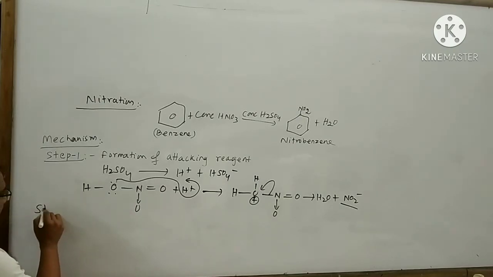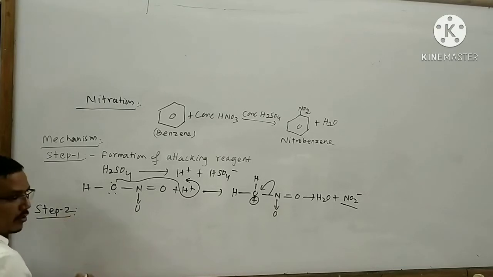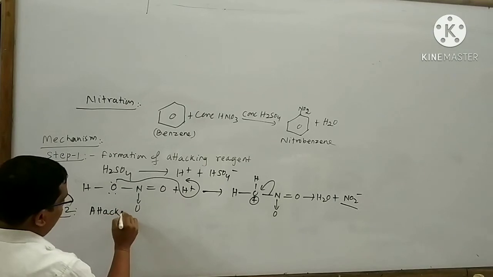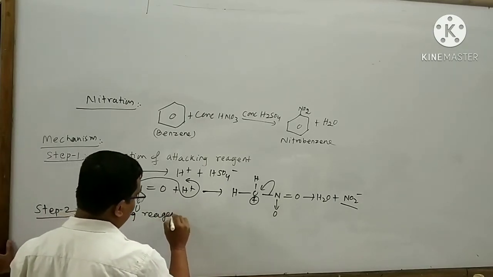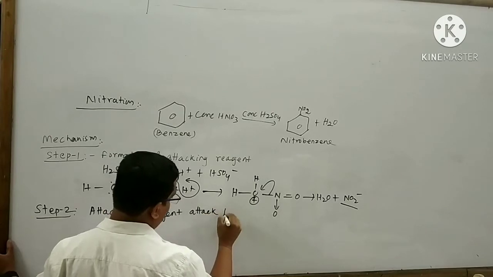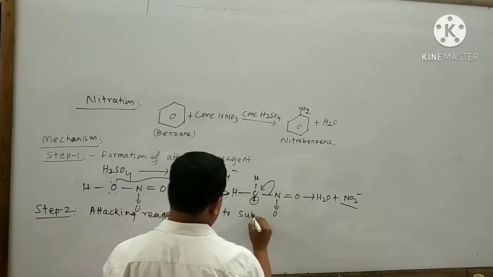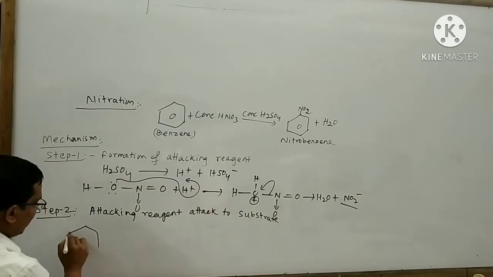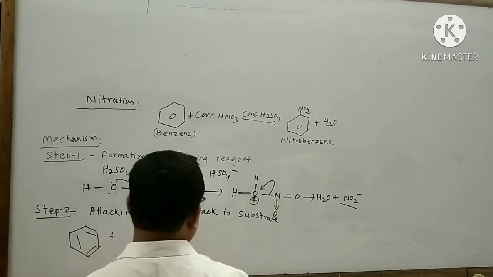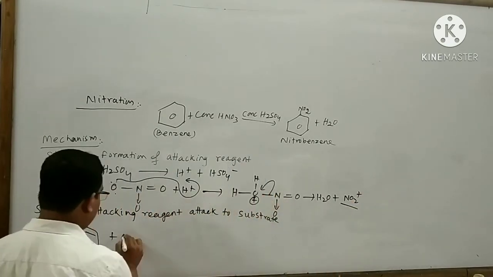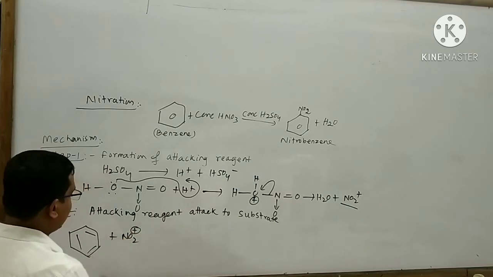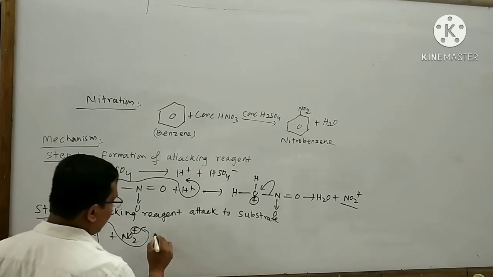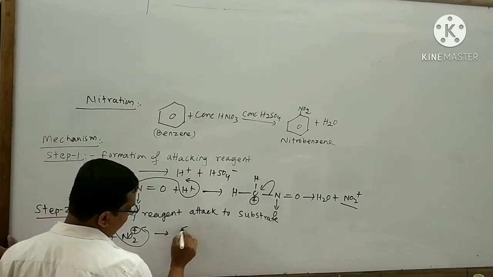Next, I will discuss step number 2. In step number 2, the attacking reagent attacks the substrate. I can draw the structure of benzene like this. Here NO2 plus will be formed. Now this NO2 plus will be attacked by this electron pair like this. As a result, I can draw the structure like this.